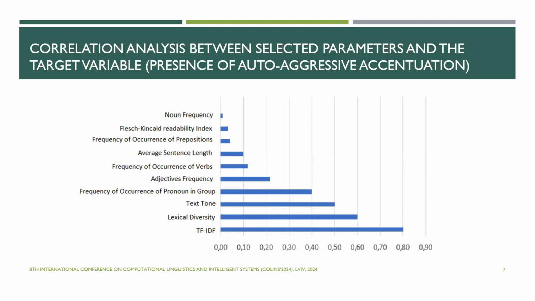The most informative parameters in the context of determining a person's propensity for auto-aggressive behavior are the quantitative assessment of the frequency of a word in the context, lexical diversity, and text tone. Such results may indicate the key role of the lexical level in determining the personality type from the text. The choice of words, their frequency and compatibility, all this reflects the individual style and character of the author, and can also indicate his personality traits, mental processes, and emotional states.